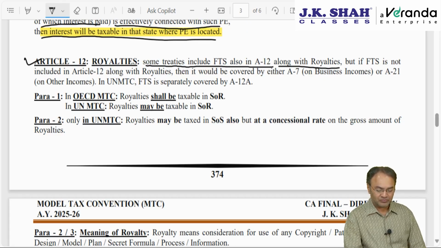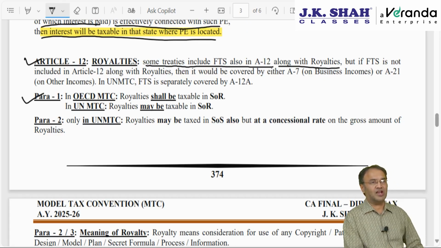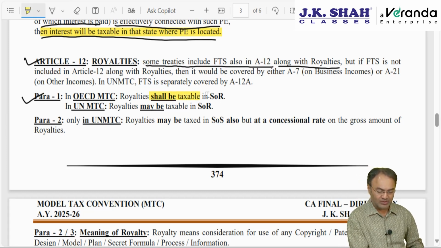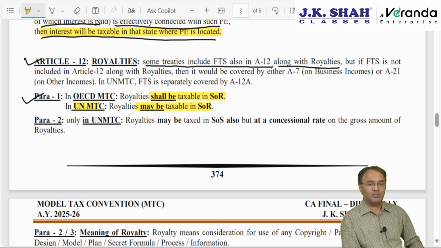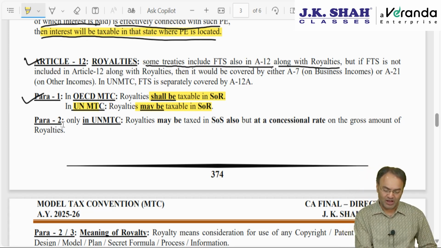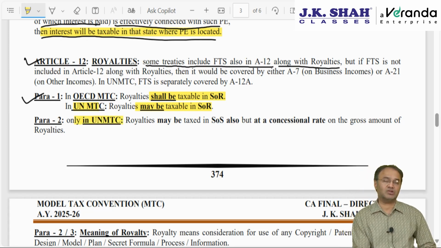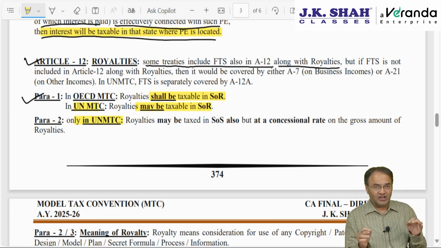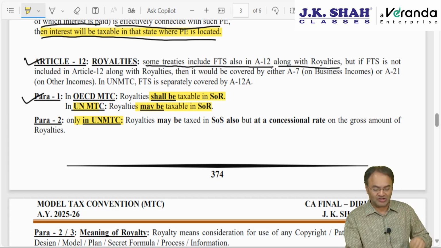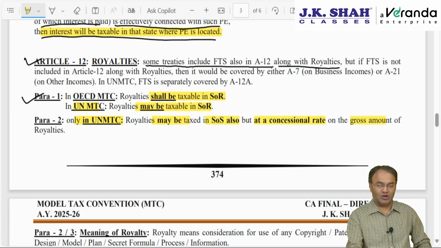So royalty, para 1, which country will charge tax? As per the OECD model, it shall be taxable only in the state of residence, SOR only. But as per the UN model convention, it can be taxed in SOR also, with the primary right of taxation given to SOR. It can be taxed in SOS also. So para 2, which is only in the UN model convention, says that royalty will be taxable in the state of residence primarily, but SOS can also charge tax. It may be taxed in SOS also, but at a concessional rate on the gross amount of royalty.